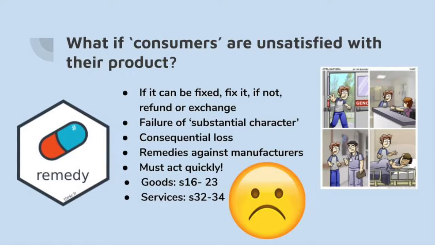In addition, the consumer is also able to apply for consequential loss, whether they reject the goods or not. However, the damage must be reasonably foreseeable. Also, once the defect is known, delay in taking action may mean loss of remedy.